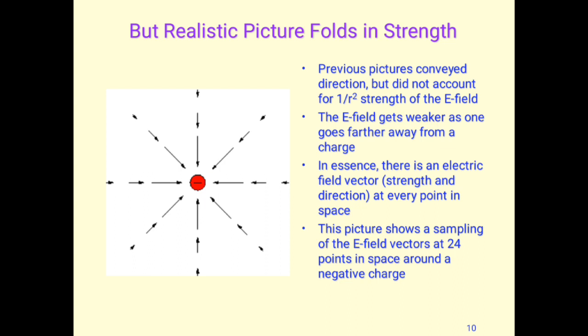This picture shows electric field vectors at 24 points in space around a negative charge. As we can see here, at the corners of this figure, I mean at the boundary, the lengths of the lines show the magnitude of the electric field.